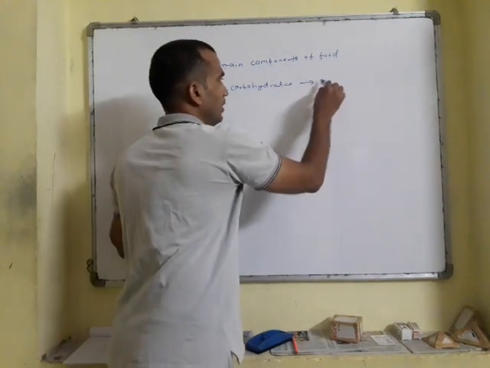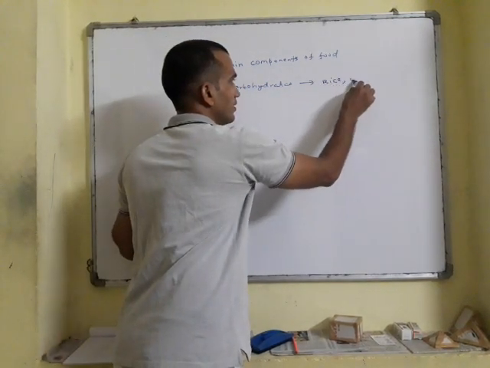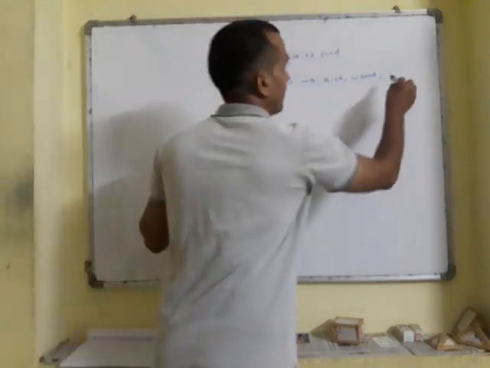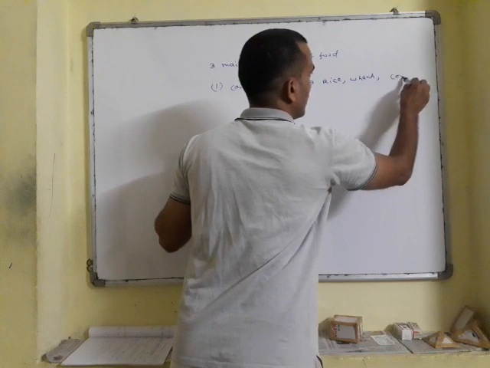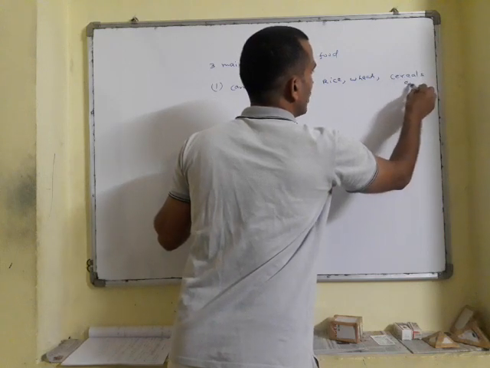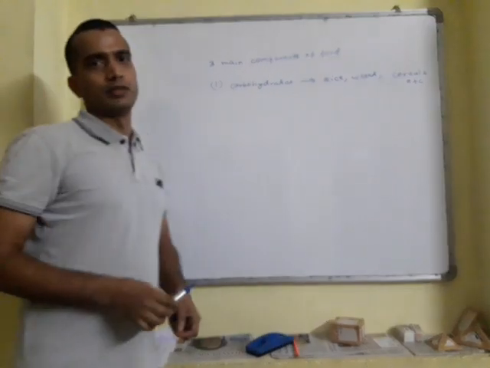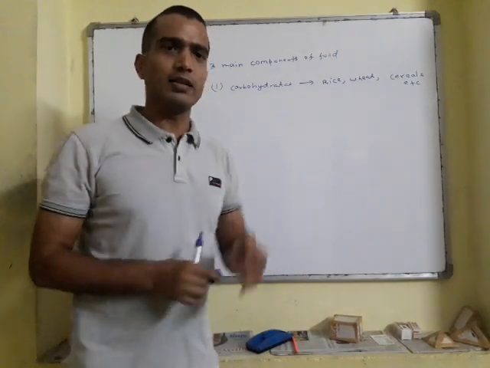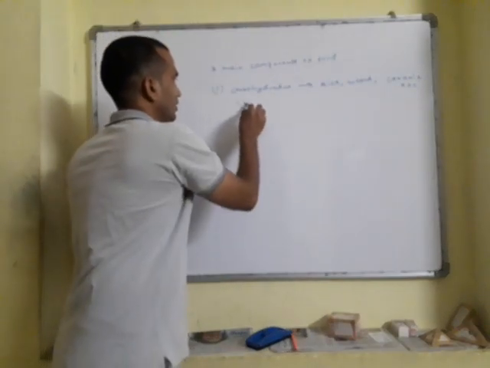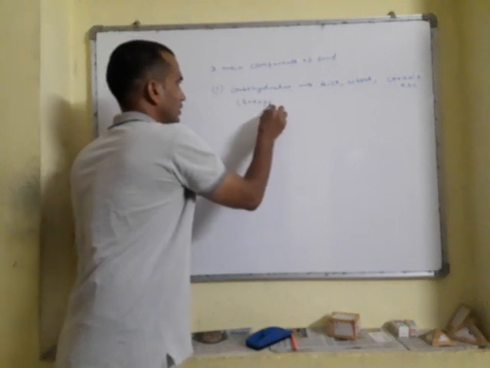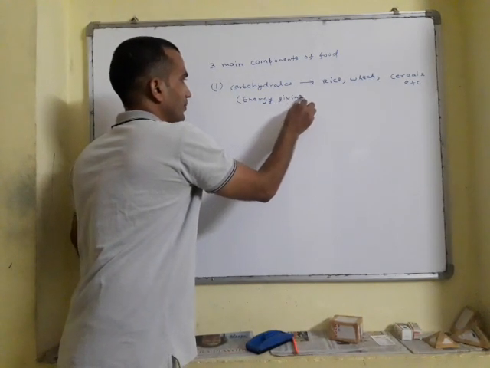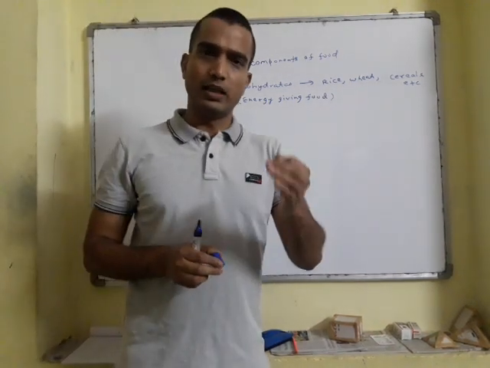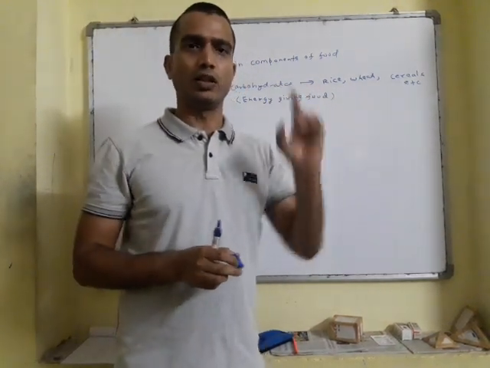Example is very simple: rice, wheat, or any kind of grains and cereals. Carbohydrate is also called energy giving food, because an individual obtains energy from carbohydrate.